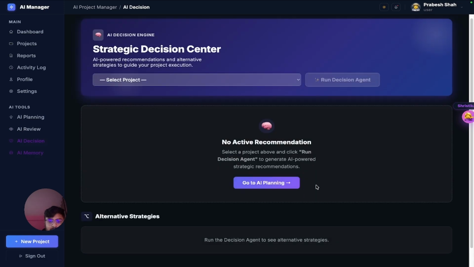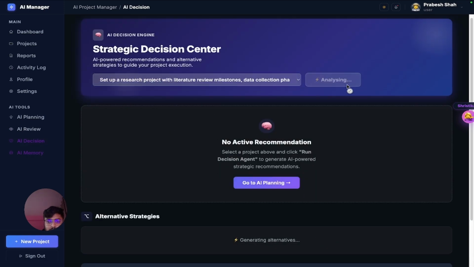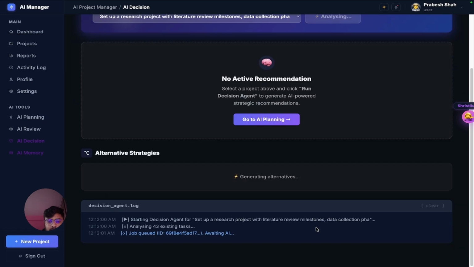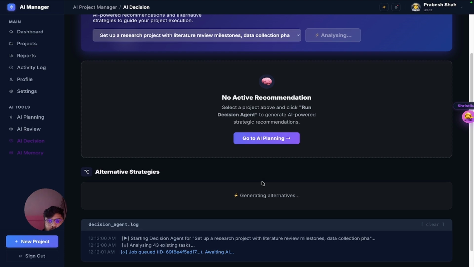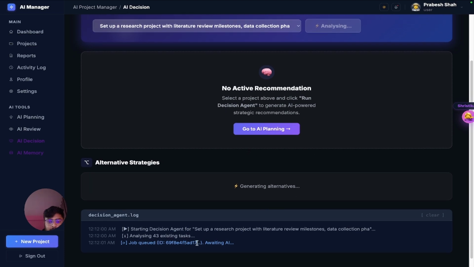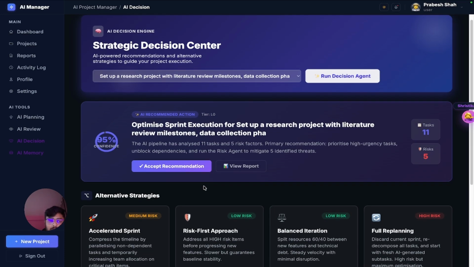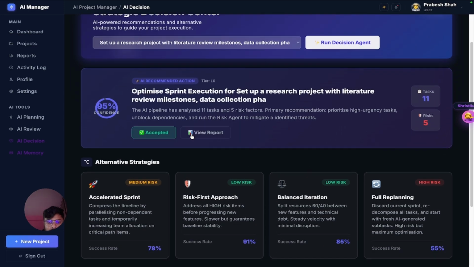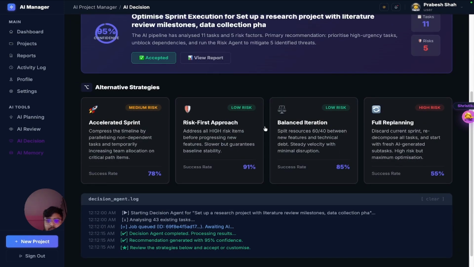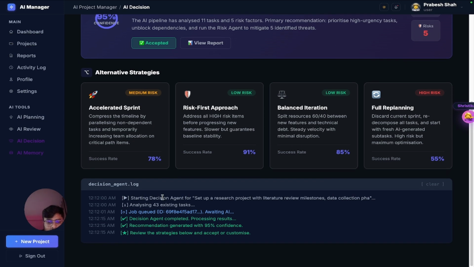Now let's go to AI decision. First we have to select the project and run the decision agent. This is the task generation. This is the optimized 11 tasks, 5 risks, recommendation accepted. The tasks which have been generated are medium risk, high risk, low risk, and the decision log part.